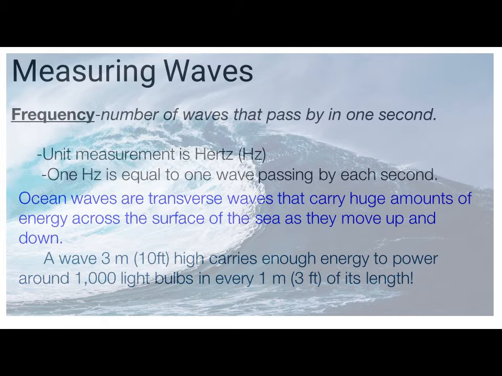Measuring waves, the frequency is the number of waves that pass by in 1 second. The unit of measurement is hertz. 1 hertz is equal to 1 wave passing by each second. Ocean waves are transverse waves that carry huge amounts of energy across the surface of the sea as they move up and down. Now, a wave of 3 meters, which is about 10 feet high, carries enough energy to power around 1,000 light bulbs in every 1 meter, which is about 3 feet of its length.